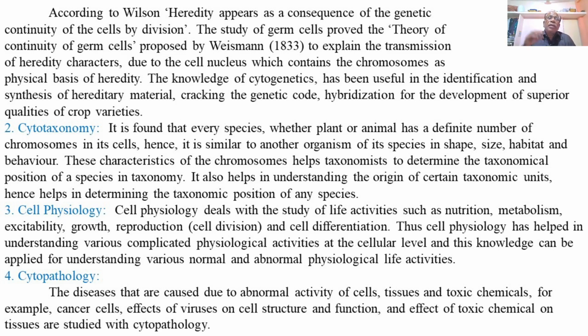These characteristics of the chromosomes help taxonomists to determine the taxonomical positions of species in the process of classification, or taxonomy.